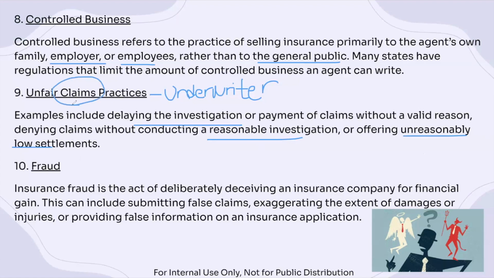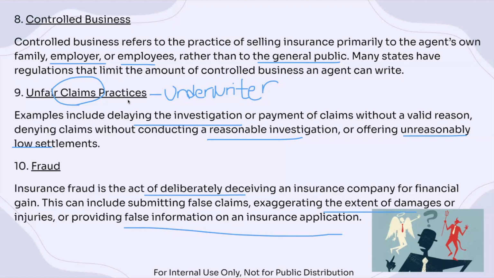And remember, a claim is something that the insured files when there is an accident or health occurrence, and we took a look at all of the claims provisions when we looked at health insurance. And number 10 would be fraud. Fraud is the act of deliberately deceiving an insurance company for financial gain. This could be when someone submits false claims, exaggerates the extent of damages, or provides false information on the insurance application. That would be an example of fraud.